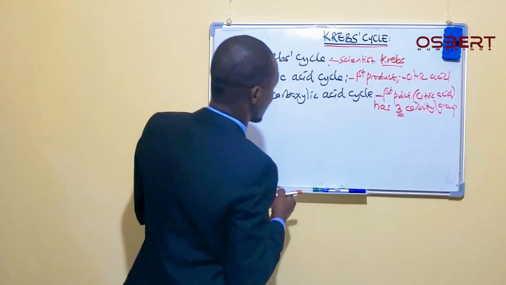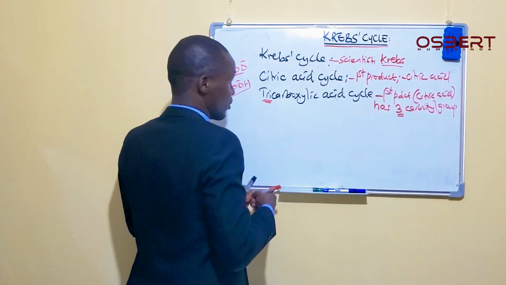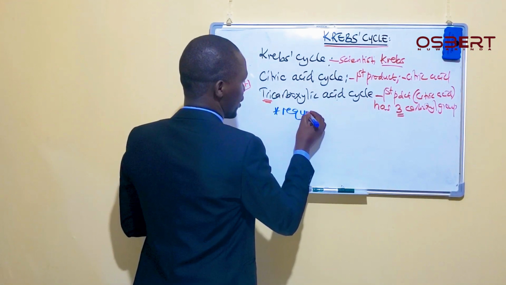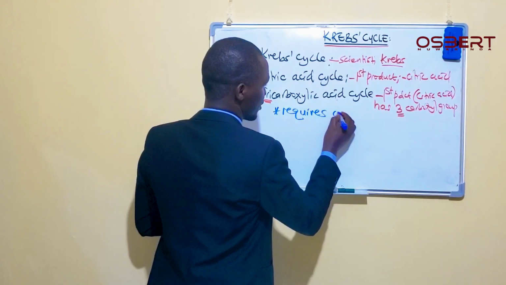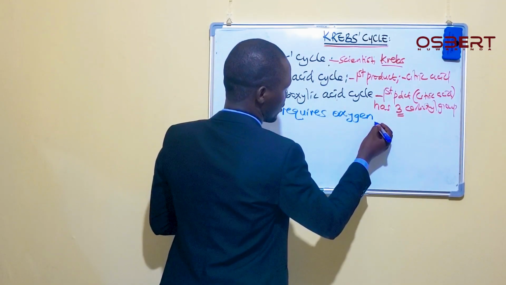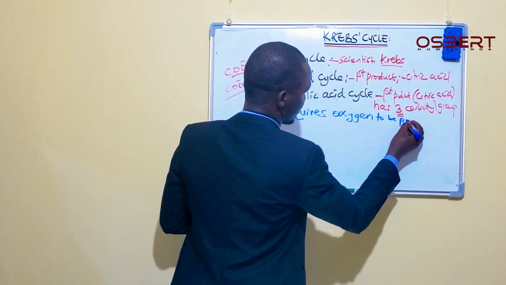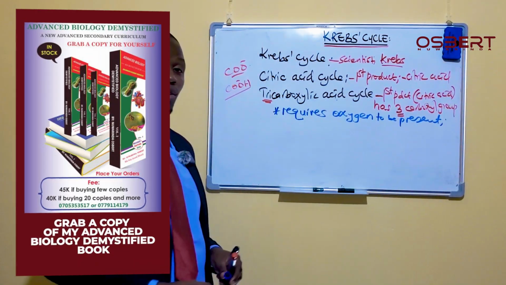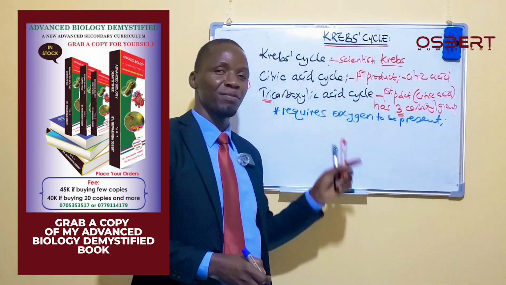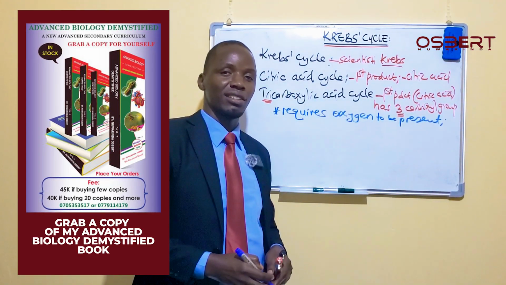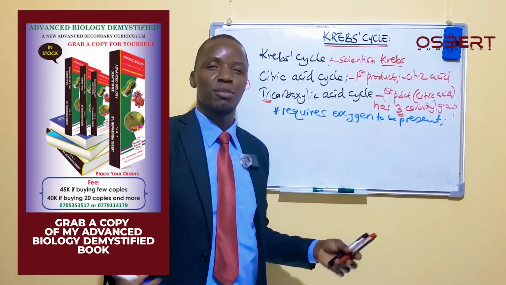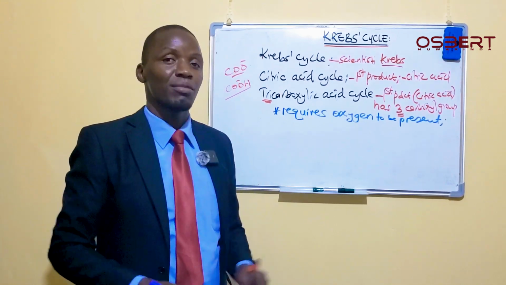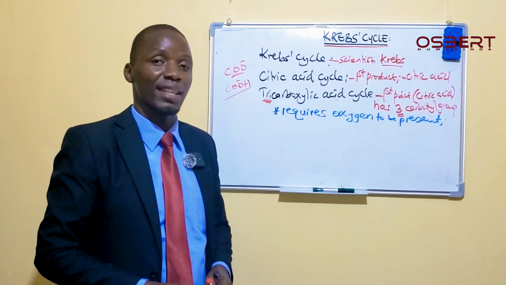Another key thing as we are starting, something very important for us to note, is that for this cycle to take place, the prerequisite is that it requires oxygen. It requires oxygen to be present for it to occur. And as we go on, we are going to find out the importance of this oxygen. Why is oxygen very important as far as respiration is concerned? We are going to find it has a very important role, that when it is not there, something is in one way or the other hindered.